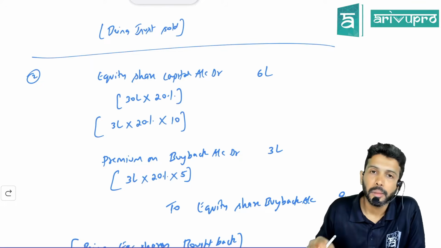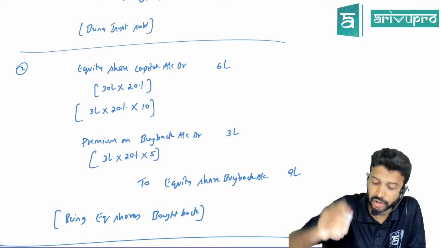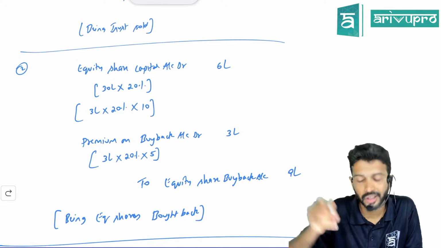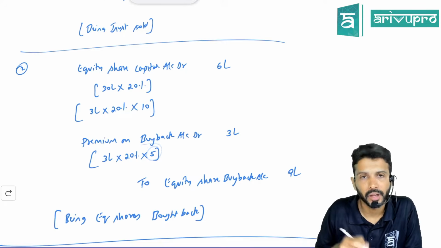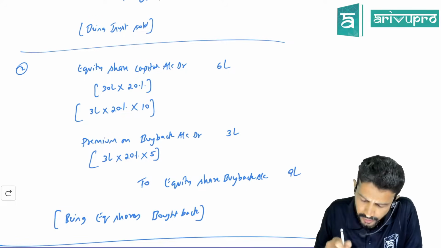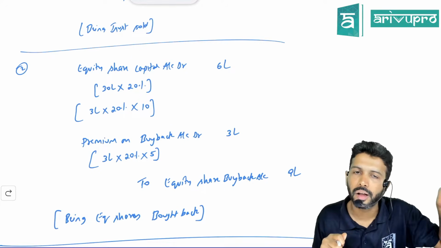All right. Then, are you paying 6 lakh rupees to the equity shareholders? No, you are giving extra because you are not paying 10 rupees on one share. You are giving 15 rupees on one share. That means you are giving 5 rupees extra. So that is a loss. And nominal account rules say loss to be debited. We are naming that loss as premium on buyback.